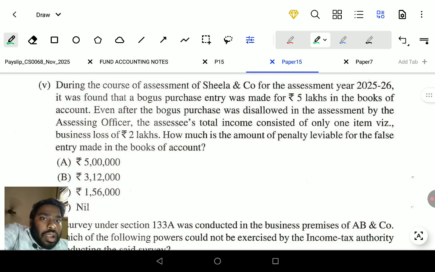Next question, and we continue. Even after the bogus purchase was disallowed in the assessment by the assessing officer, the total income consisted only of one item, viz. business loss of 2 lakhs.